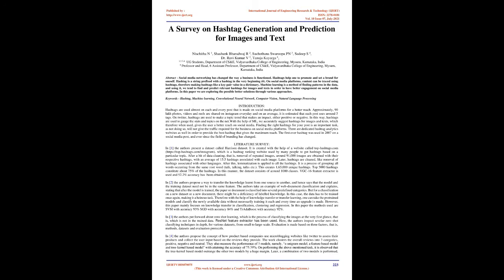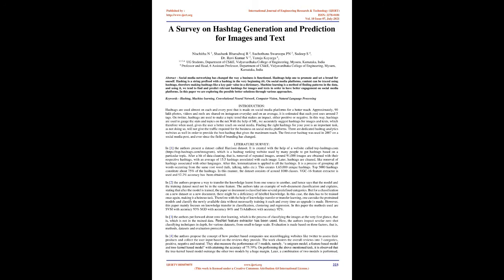Finding the right hashtags for your post is an important task, as not doing so will not give the traffic required for the business on social media platforms. There are dedicated hashtag analytics websites as well in order to provide the best hashtag that gives the maximum reach. The first ever hashtag was used in 2007 on a social media post, and ever since, the field of branding has changed.